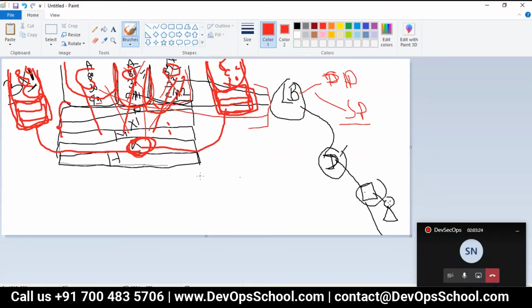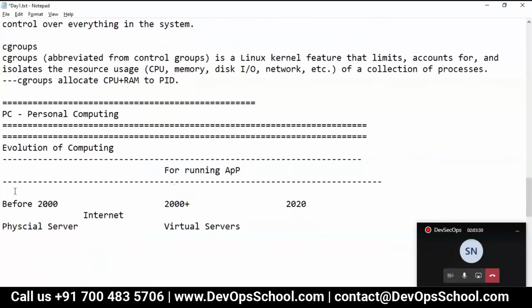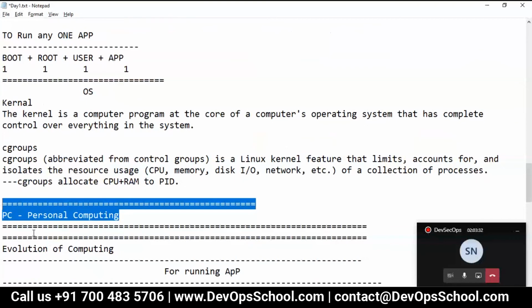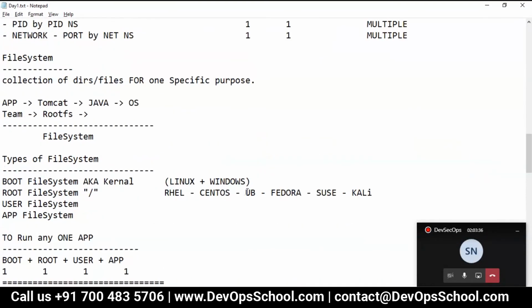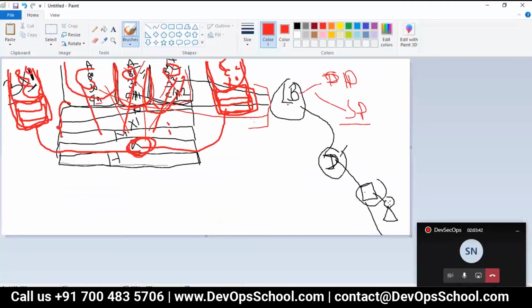But this is only theoretically possible, because the operating system is not allowing it. The operating system said we will not allow you to create multiple mounts, multiple PIDs and multiple networks and assign them to different users. You can create as many users as you want, but you will have to access the same mount, same